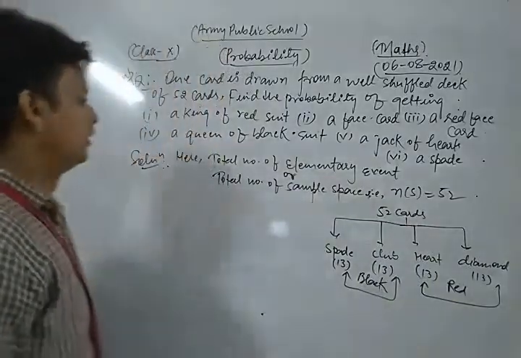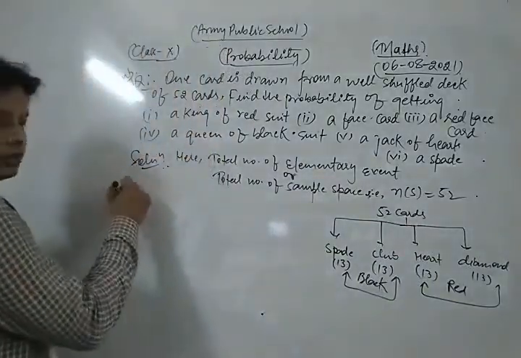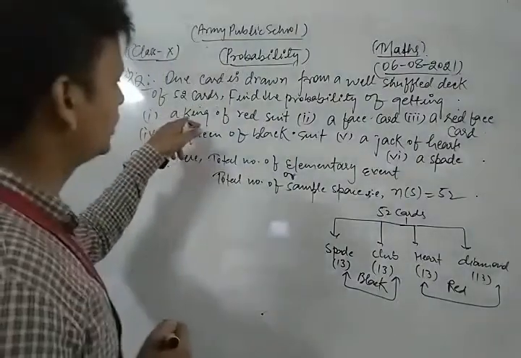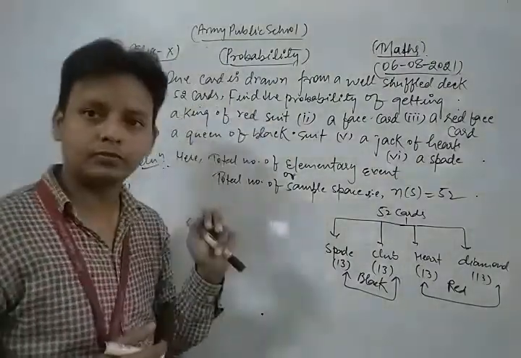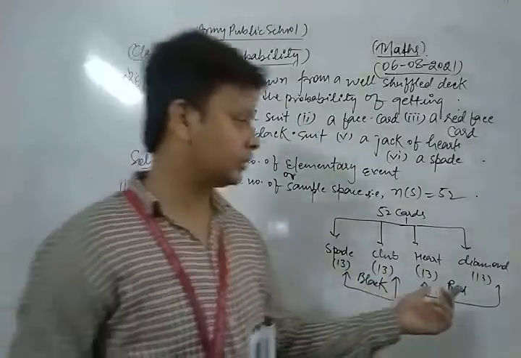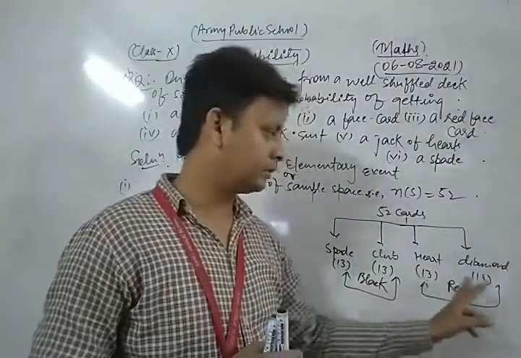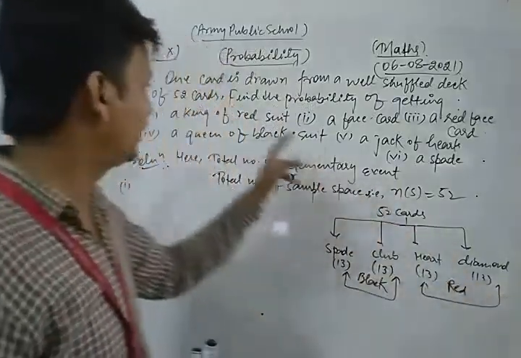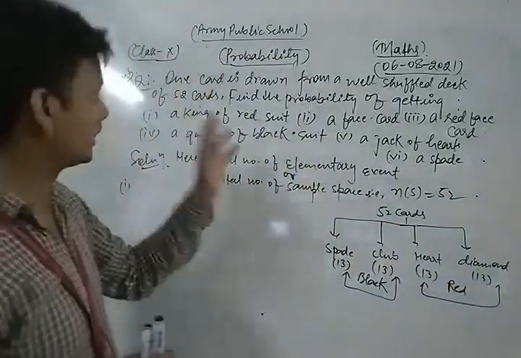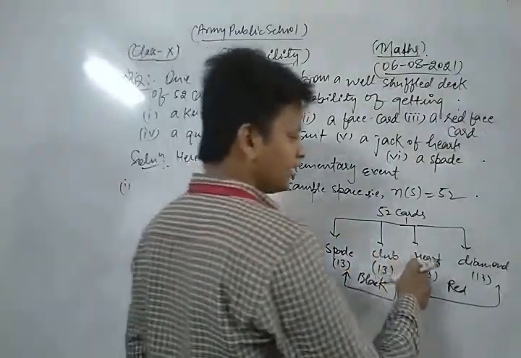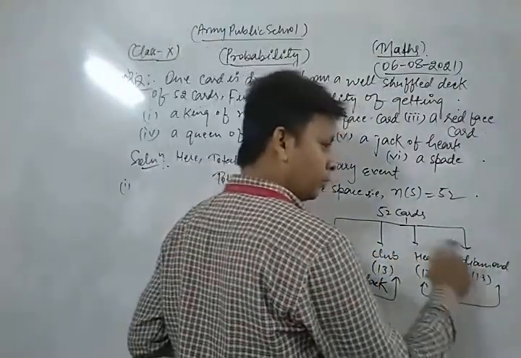Now first of all, we take the first part of this question and solve it. We find the probability of a king of red suit. How many red cards are there? There are 26 red cards, 13 plus 13. How many kings of red suit? One king in hearts and one king in diamonds. Both are red.